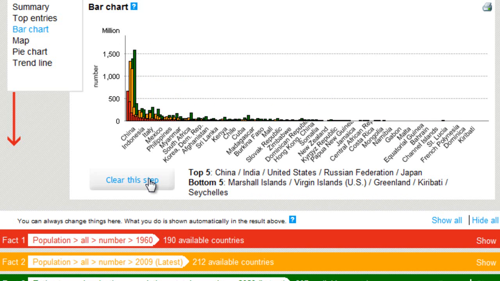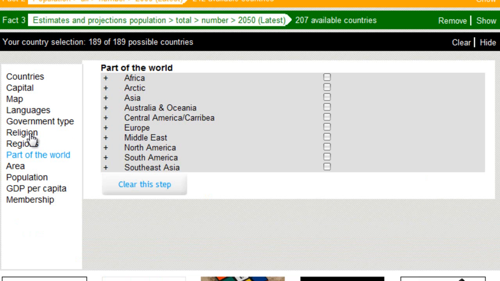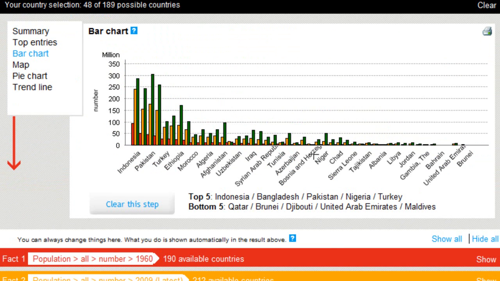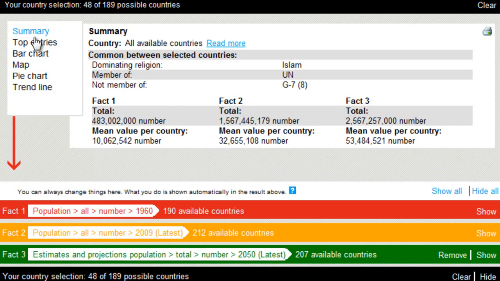And let's take a look at the countries having Islam as dominating religion. Religion, Islam. As we can see, most of them will increase a lot. Let's click on summary, then we can see the total figures. Today they are 1.5 billion. They will go to 2.5 billion in 2050.